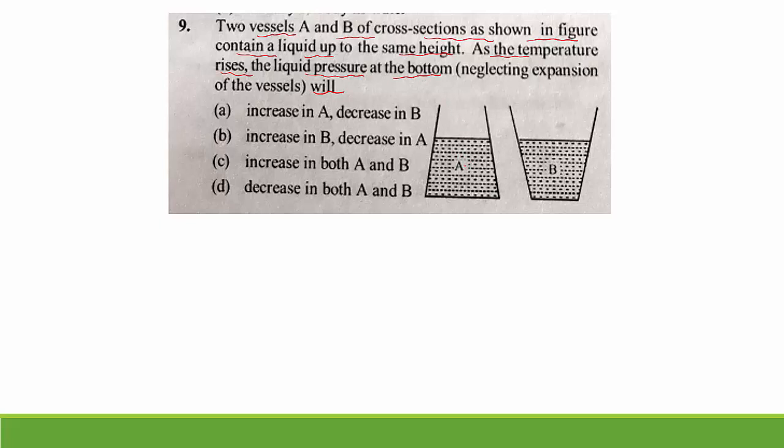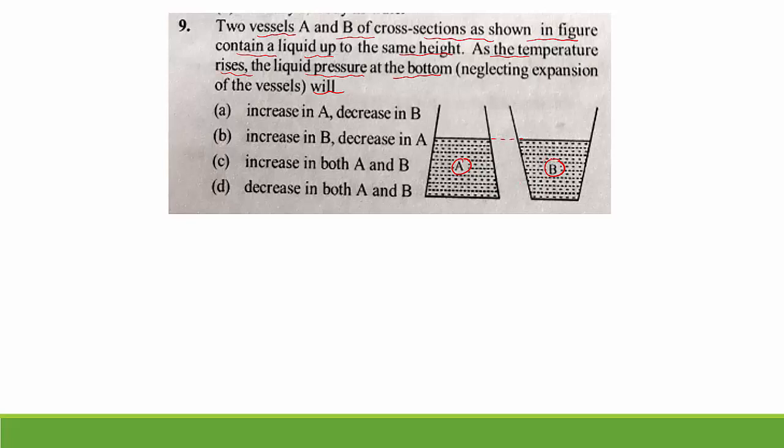They have given two vessels, A and this is B, of different cross section, and these two vessels contain a liquid up to the same height. When temperature rises, then the liquid pressure at the bottom will, because the bottom surfaces of both the vessels are not the same.